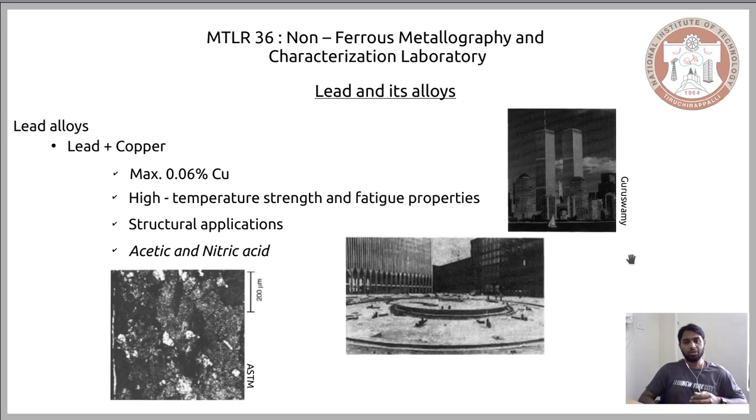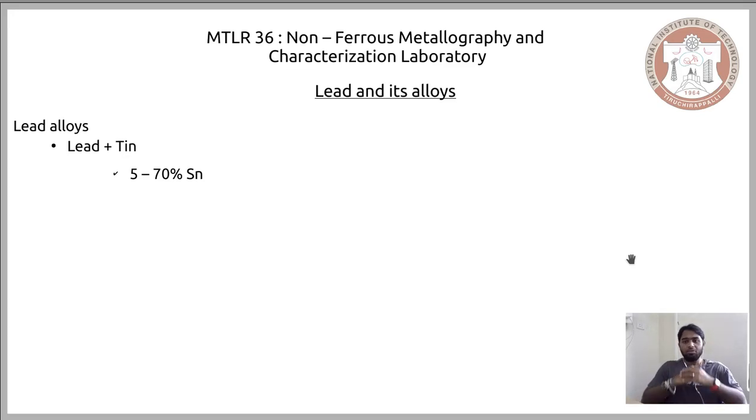Now the third alloy that is predominant in the lead family is the lead tin alloy. The solubility of tin in lead is quite high, or rather the range of lead tin alloy is quite huge. As you can see here, we have this combination ranging from 5 to 70%. Of course, when you exceed 70%, it will no longer be a lead alloy, it will be referred to as a tin alloy. But from an application point of view, the range of tin that is added to this lead alloy is quite expansive, and it ranges from 5 to 70%.